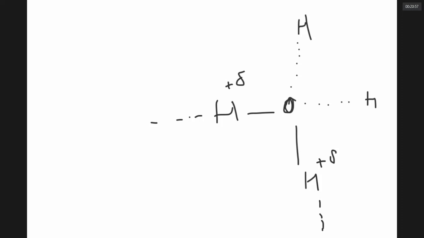4. Therefore, the boiling point of water is much higher than HF because the number of hydrogen bonds made per molecule is maximum in water. Moreover, hydrogen bonds are stronger in water. So water has a higher boiling point. Are we very clear on this?